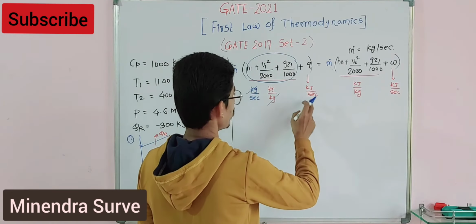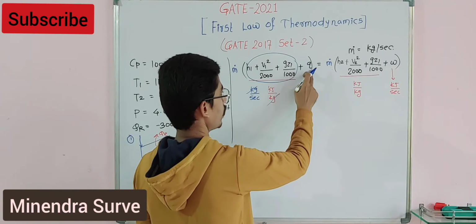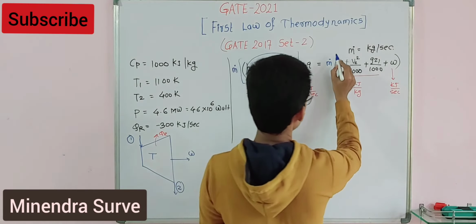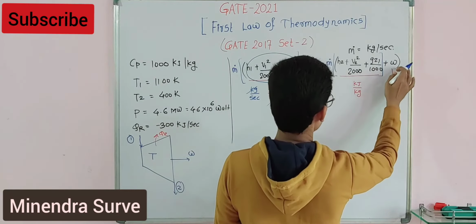Okay, and then no need to multiply mass flow rate for this Q, because you already have that unit of kilojoule per second. So we can say here mass flow rate is multiplied for this term only. Similarly, mass flow rate is multiplied for this term only, because what is mass flow rate?